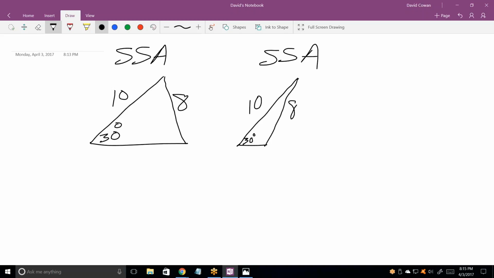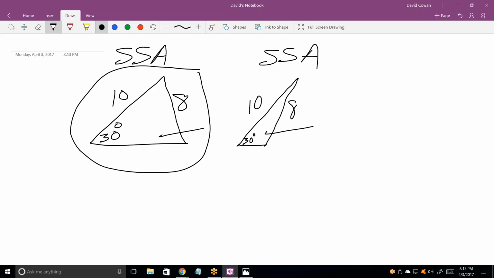Just having a side-side-angle does not always specify a unique triangle. In some cases, it specifies two triangles, and that's why they call it the ambiguous case, because just saying what the sides and angle are does not spell out what the triangle is. It could be this triangle, but it could also be this triangle. That's why it's called ambiguous.